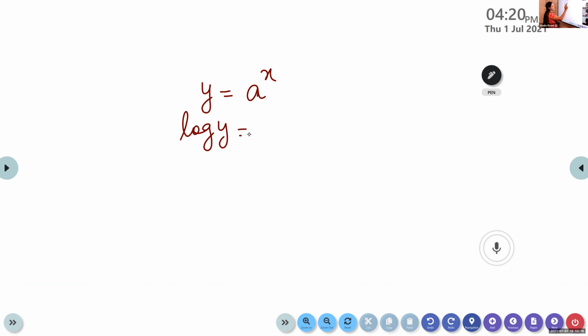Log y is equal to log a raised to x. By using the property of log, x will be coming to the front. So x into log a is log y. X log a is log y.